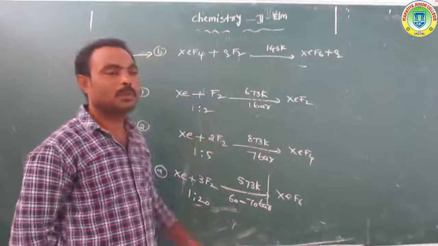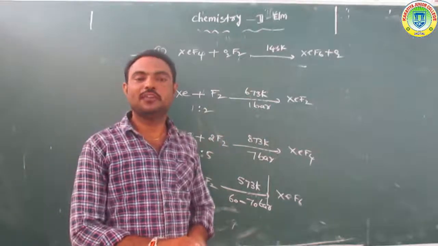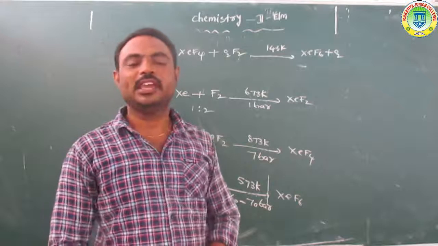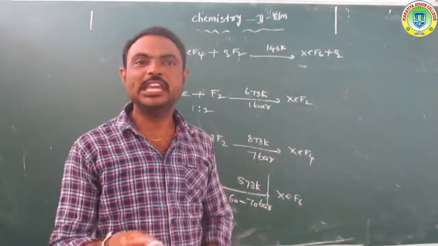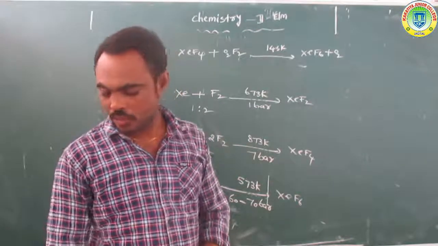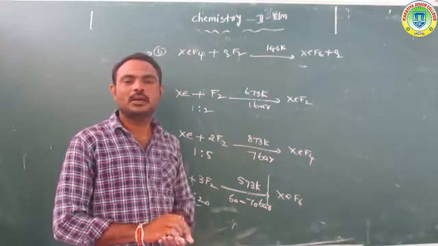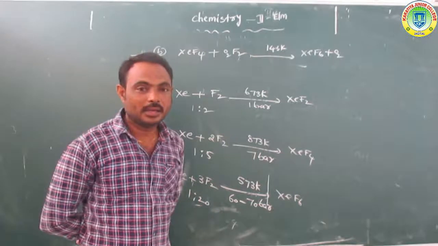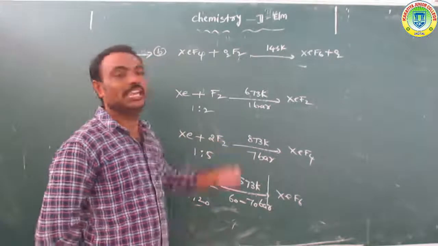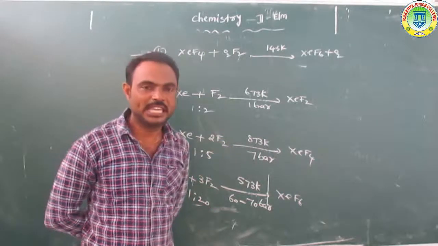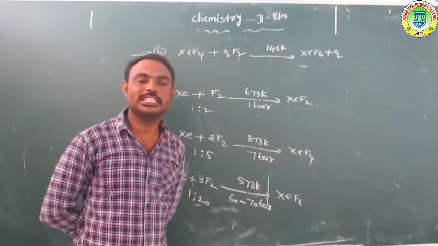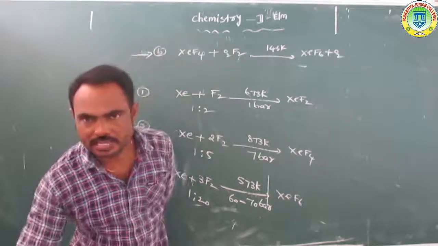This is the preparation of XeF2, XeF4, and XeF6. Next, we will discuss the chemical properties of XeF2, XeF4, and XeF6.